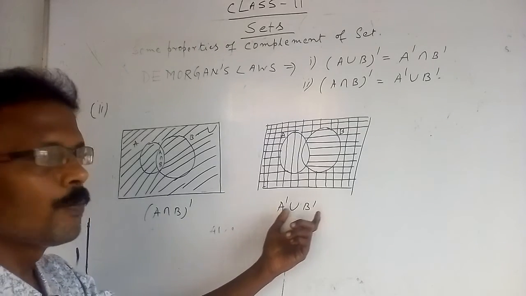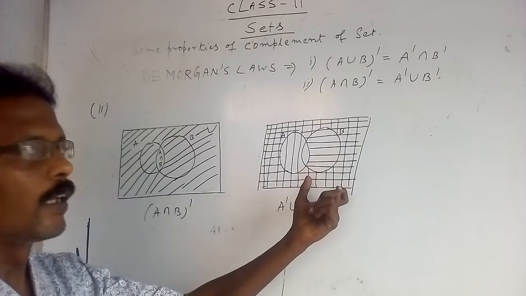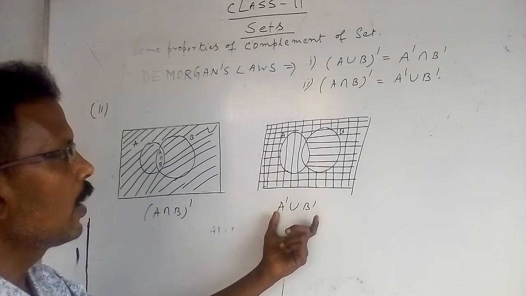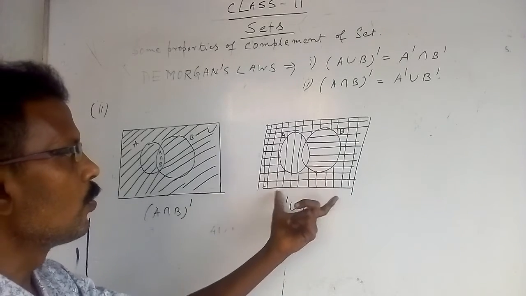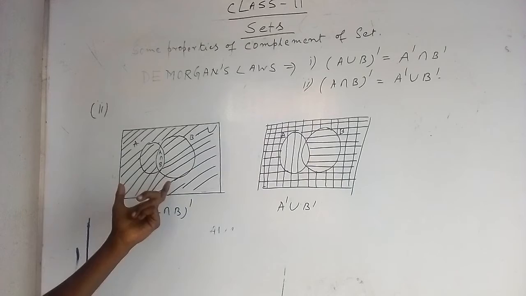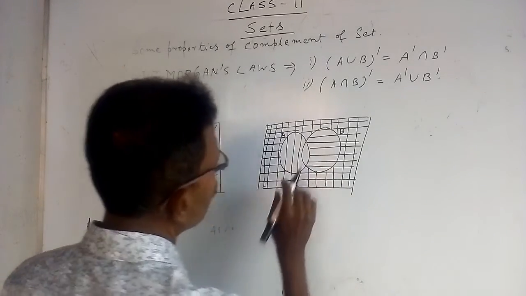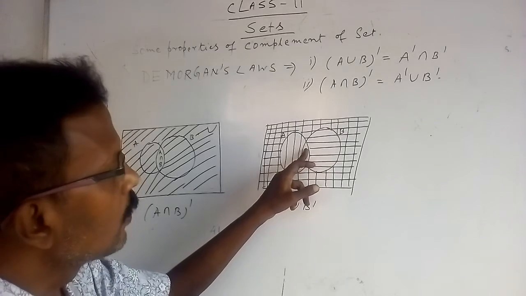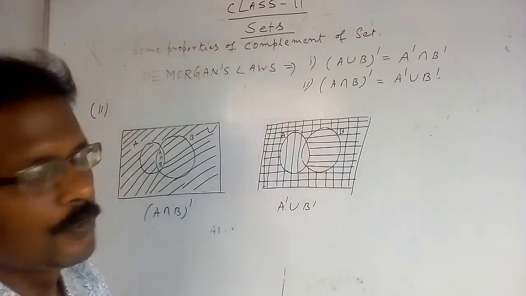Now A complement union B complement means either horizontal lines or vertical lines. The region where either horizontal lines or vertical lines are, the whole region is denoting A complement union B complement. Now on the left side also, this is A intersection B. In this region there is no horizontal line and no vertical line.